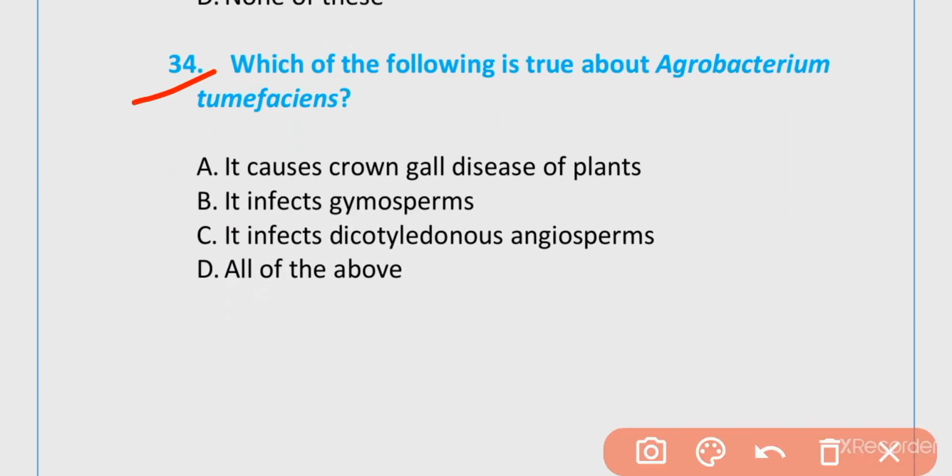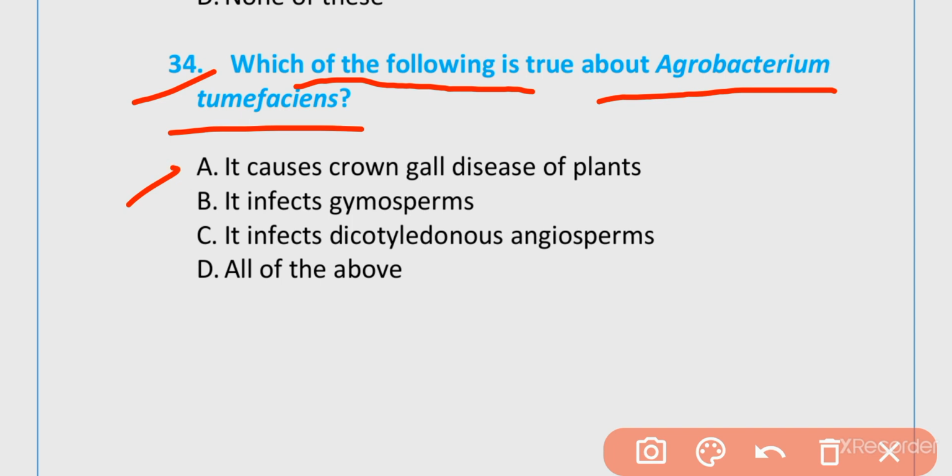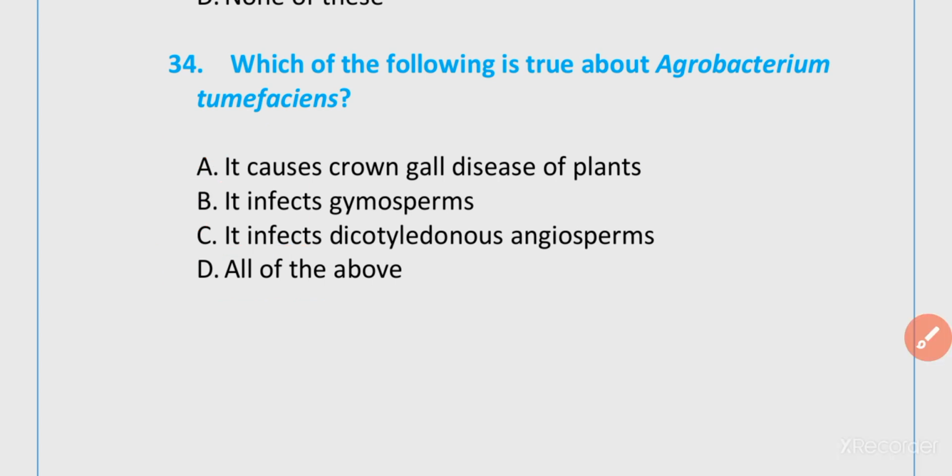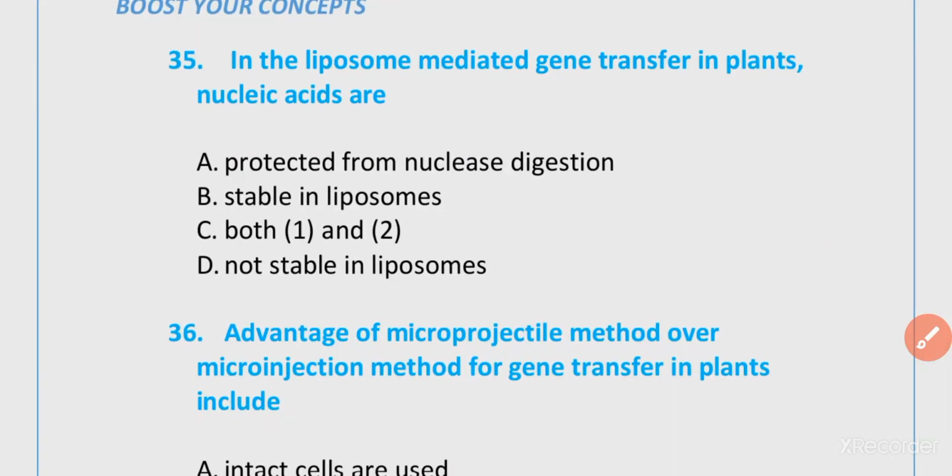MCQ number 34. Which of the following is true about Agrobacterium tumefaciens? It causes chronic disease of plants. It infects gymnosperms. It affects dicotyledonous angiosperms. All of the above. The correct option is option D. Agrobacterium tumefaciens causes A, B and C. MCQ number 35.